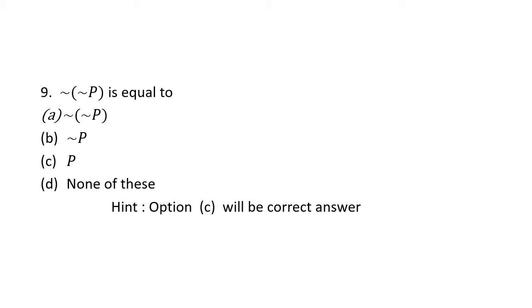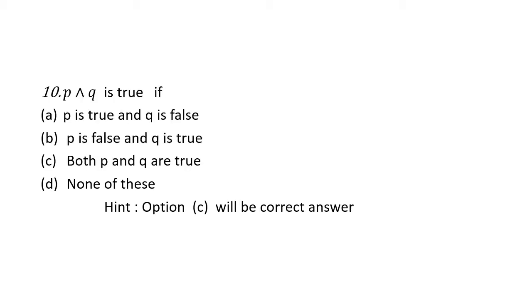So, just observe my statement. I will go to college is P. Its negation is not P: I will not go to college. What is the negation of the negation of P? Again, I will go to college. With this I can say that the negation of the negation of a certain statement is the statement itself. Therefore, the negation of not P is nothing but P, that is, option C will be the correct answer for this particular question. I illustrated it through an example so that you understood clearly.